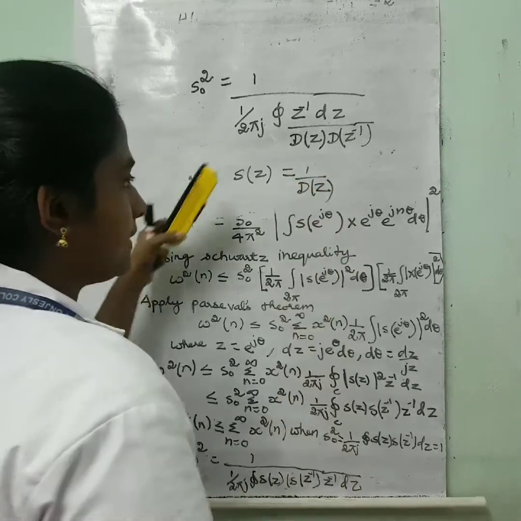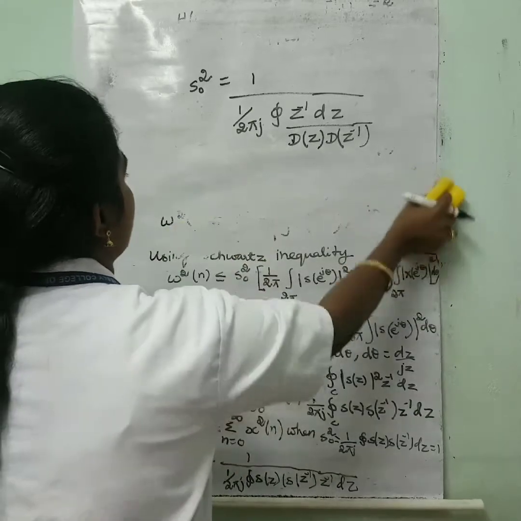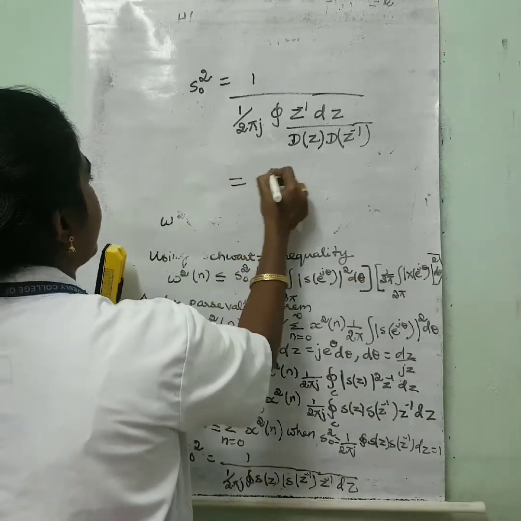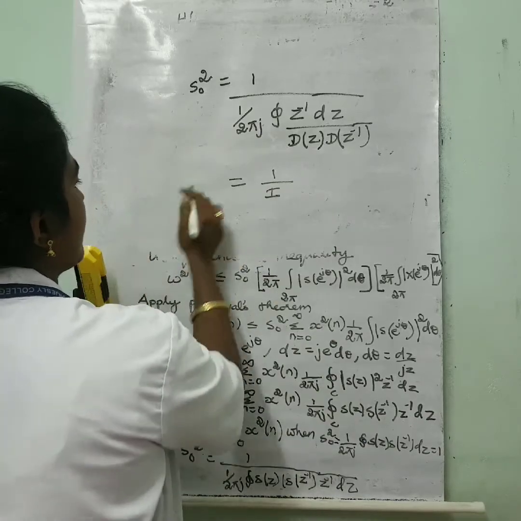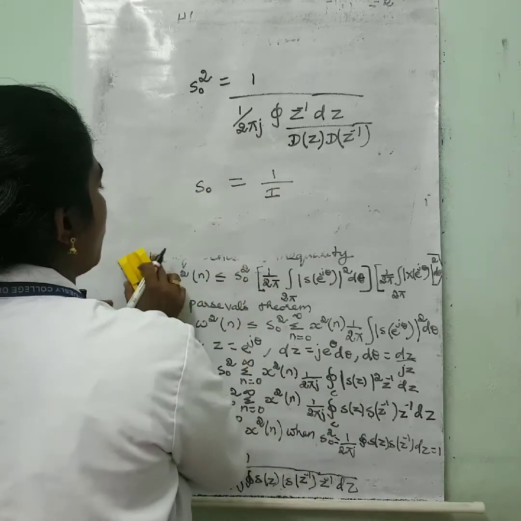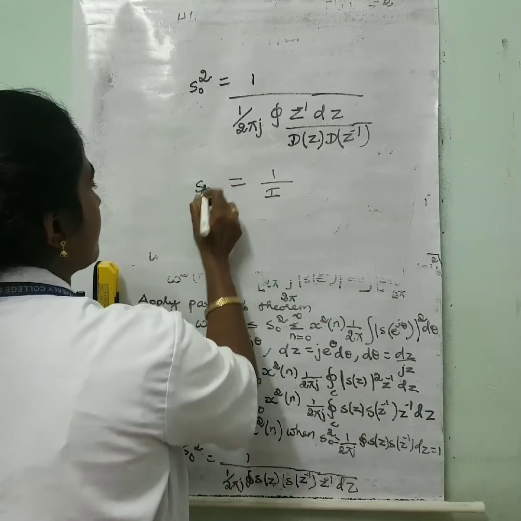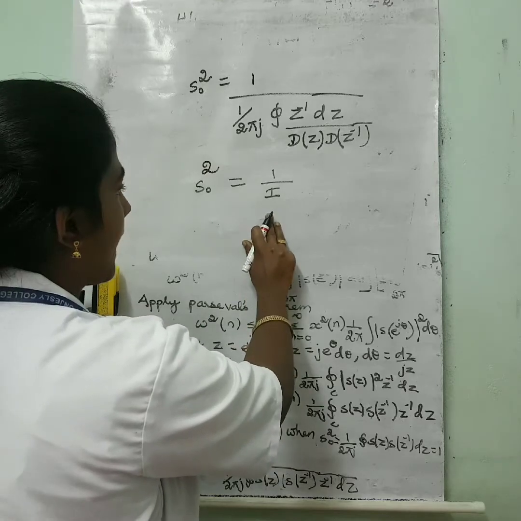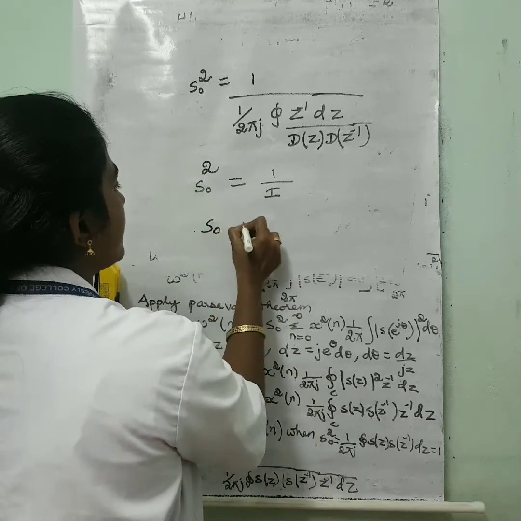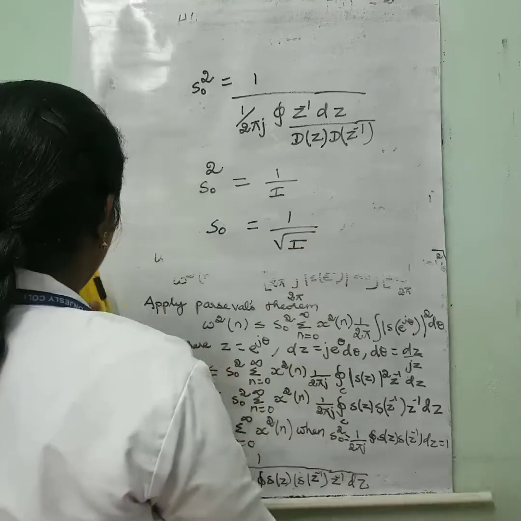So we have written this one. Okay, this is equal to 1 by I. So the scaling factor s naught square is equal to 1 by I, so s naught is equal to 1 by square root of I.